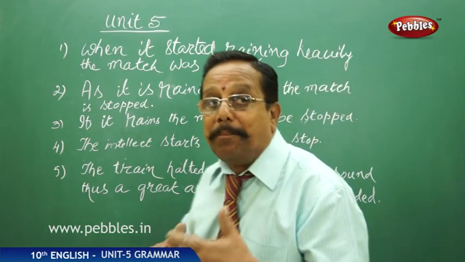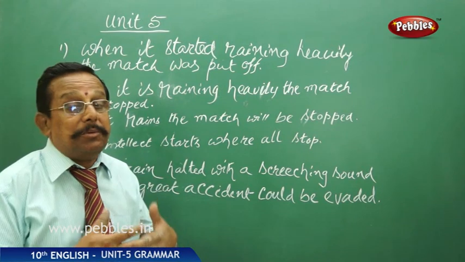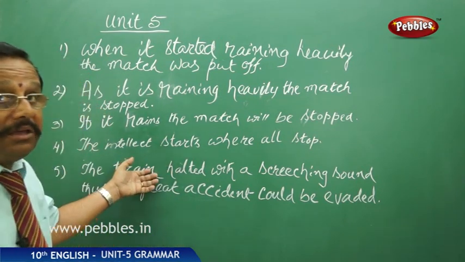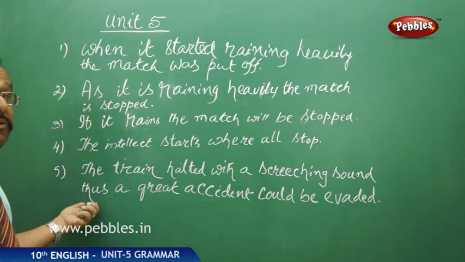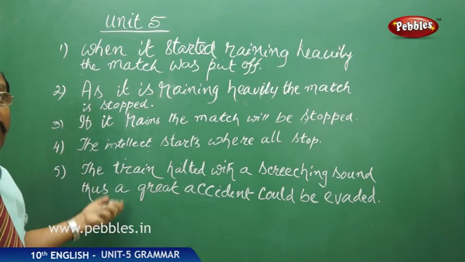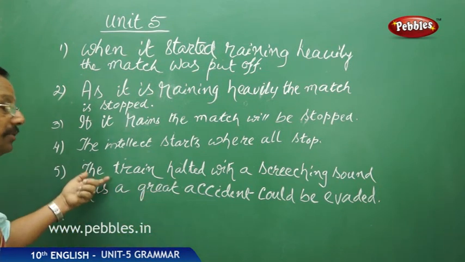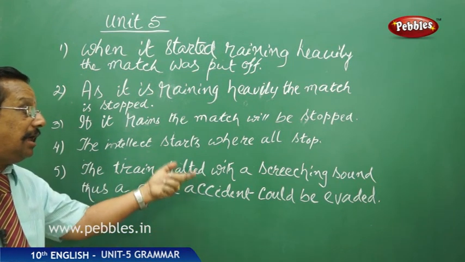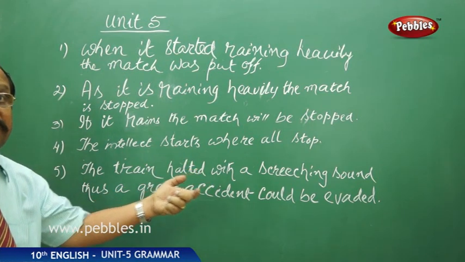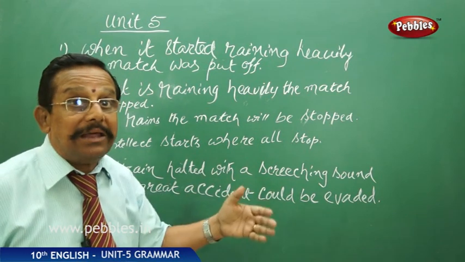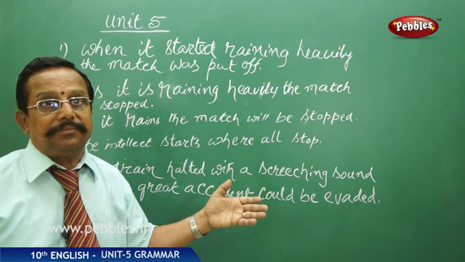A possible accident could be evaded because of this action. Here with "thus" we are telling the manner. How the accident was evaded: the train halted with a screeching sound. Thus the great accident could be evaded. That is the manner how it has been evaded.